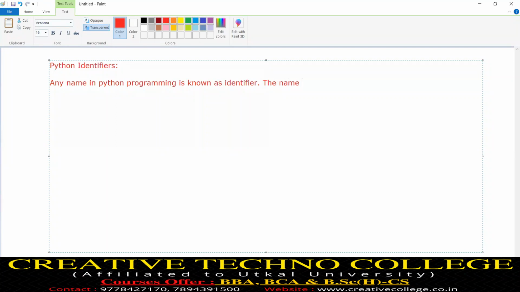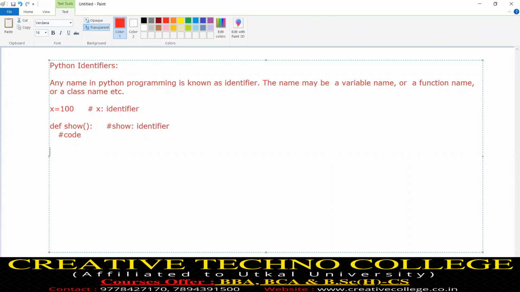The name may be a variable name or a function name or a class name, etc. Any name. X equals 100, so we can say X is an identifier. Later on I will explain. Suppose I define a function, some code. Suppose here I write the name of the function as show function. So this function name is an identifier.